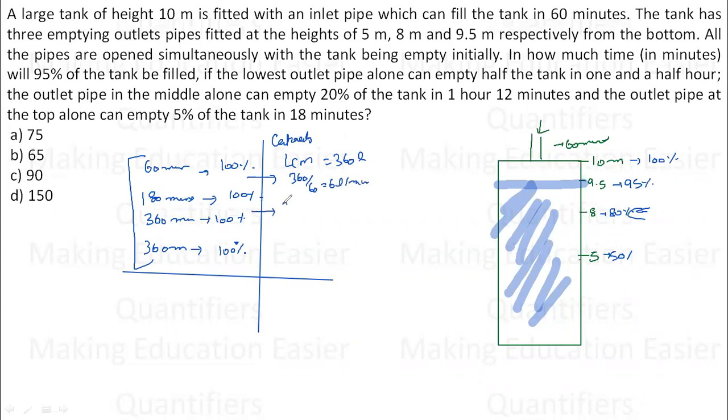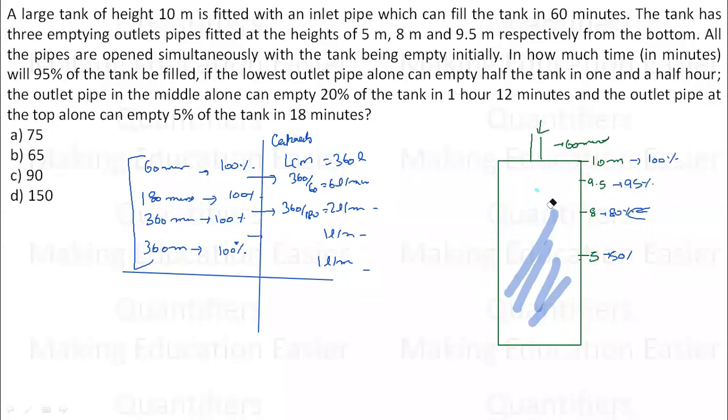This one's efficiency is 360 by 180. That is 2 liter per minute. And this is 360 by 360, 1 liter per minute. And this is again 1 liter per minute. These 3 are the drain pipes. And the first pipe is the inlet pipe.